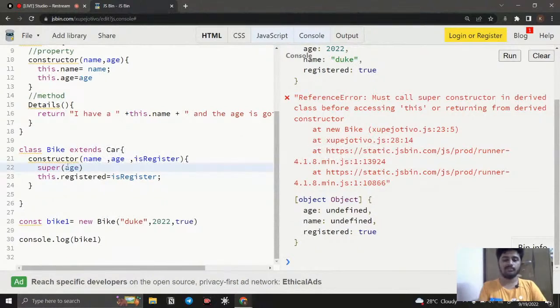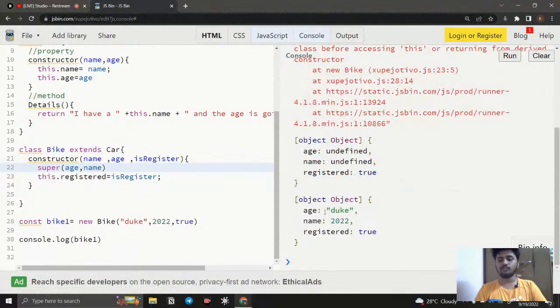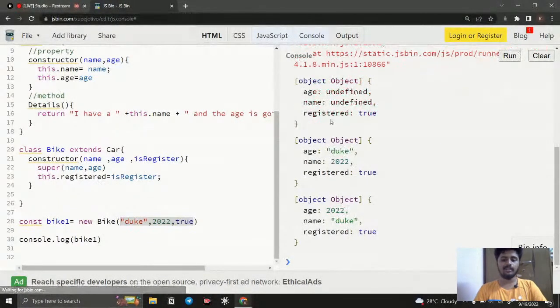You need to make sure of the order. For example, instead of name, age, if I give age, name, then you can notice that it will swap. So here the order is very important. First it's going to be name, then you need to pass the name. Then if you pass the age, it's going to take the age. Like how you get conscious when you pass arguments, the same here also you need to be conscious.